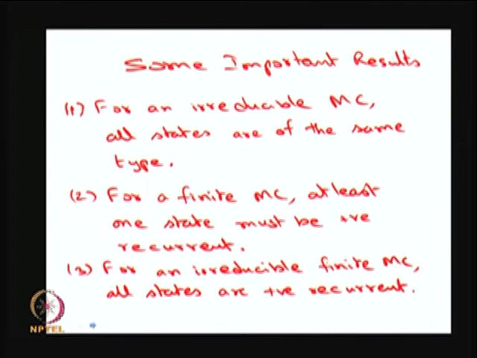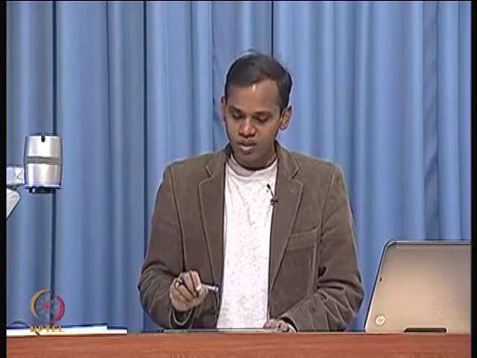Now, I am going to give some more important results for a discrete time Markov chain. Here I am considering a time homogeneous discrete time Markov chain only. So, for an irreducible Markov chain, all the states are of the same type. That means, if each state is communicating with each other state, then only the Markov chain is called an irreducible Markov chain. That means, for an irreducible Markov chain, all the states are of the same type.